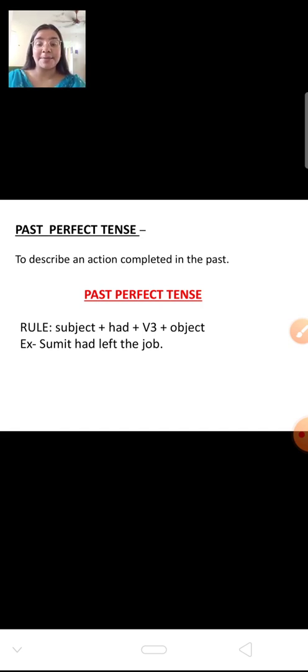That means the subject is here Sumit, had we have added, leave, the third form is left. What is the third form of leave? Leave, third form is left. So we have added the third form, that is left. Sumit had left the job. Sumit is the subject, had we have to add, left is the third form of the verb leave, and at last the object. So Sumit had left the job.